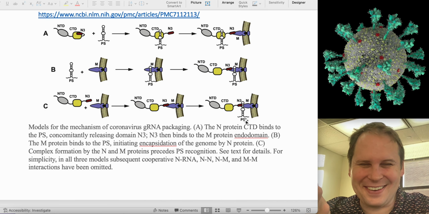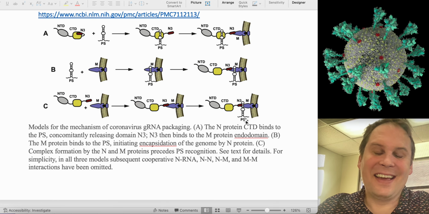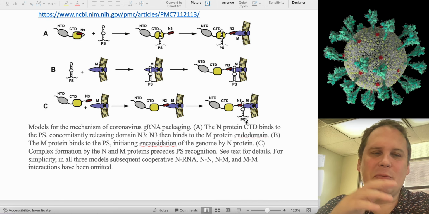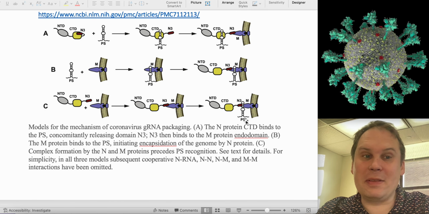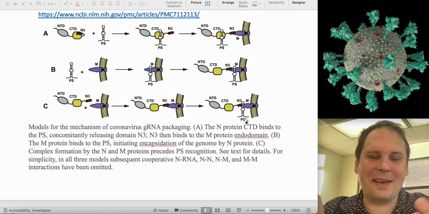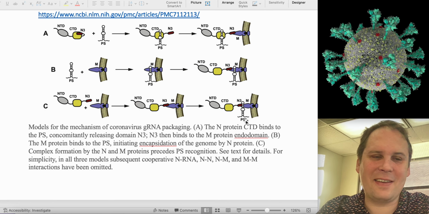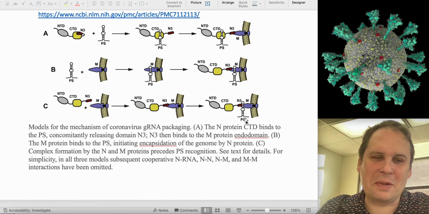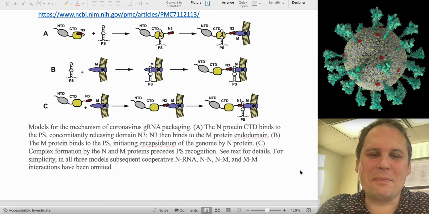Yeah, there you go. Because really, the distinction between positive strand and negative strand is one in the way that they start up, but two, it's the way that they end. Basically, which of the two strands they package. So yeah, stuff in the middle, fairly similar. All right, let's move on.